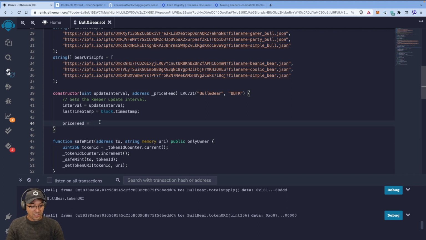So for the price feed, we're going to say this is an aggregator v3 interface, exactly that. And we're going to pass it the price feed address. And now we have an instance. We have a reference to that price feed contract, which is great, which is what we need.